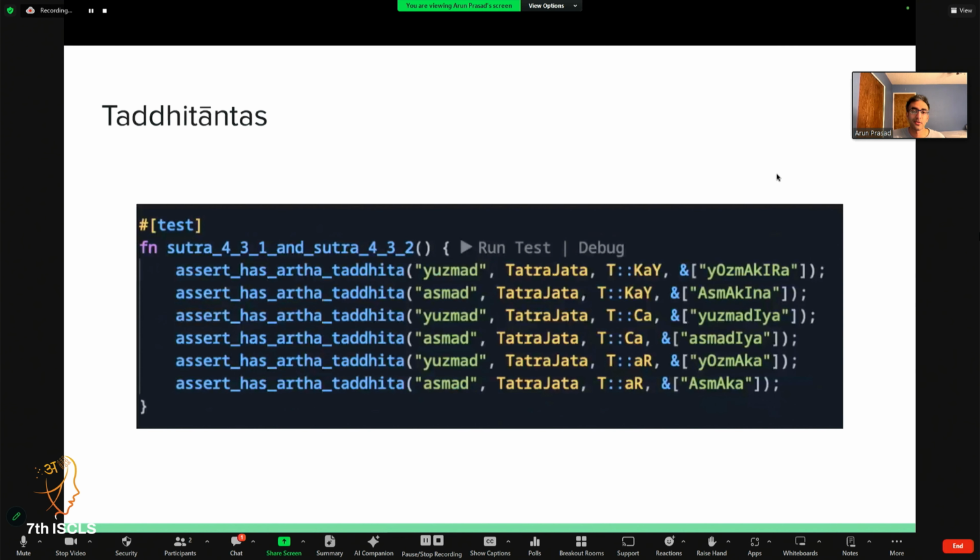And then likewise, there's strong support for taddhitantas as well. Here in this test function, you can see that I'm deriving these specific words on the right in the sense of tatra jata.